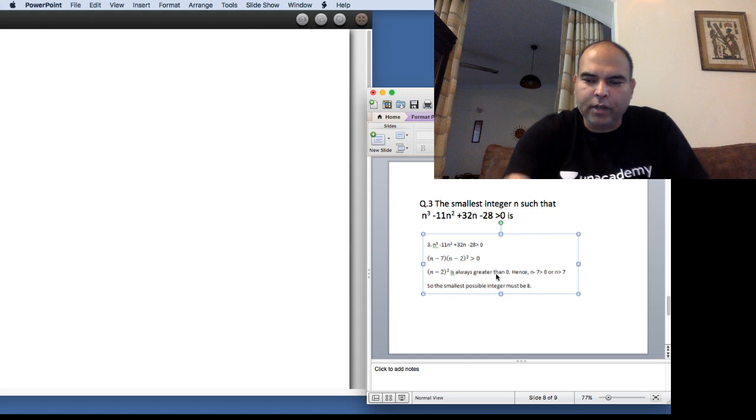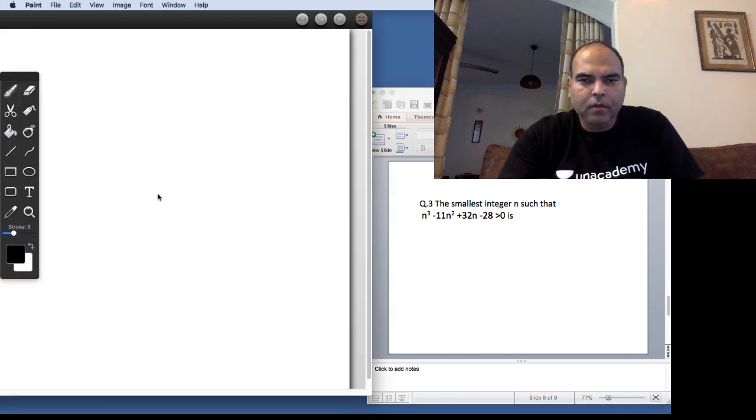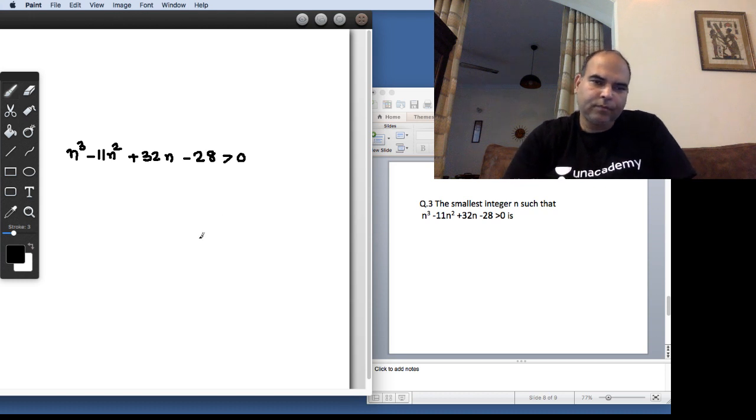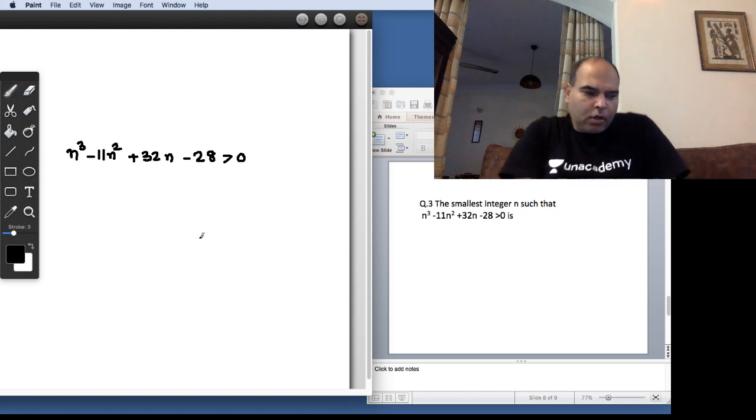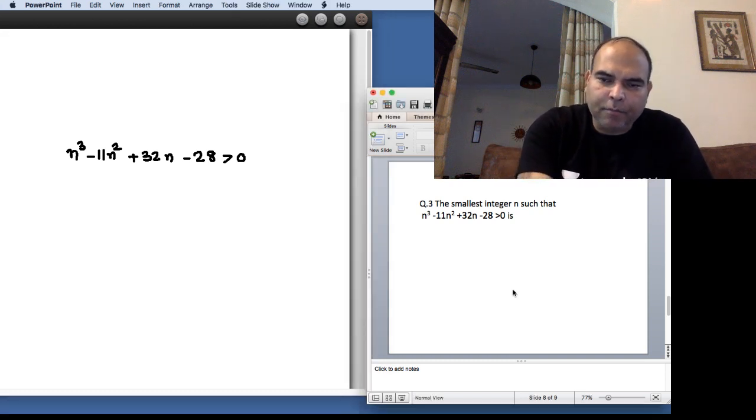The third question here is: the smallest integer n such that n cube minus 11n square plus 32n minus 28 is greater than 0. Now, one way to solve this is what I just deleted from my whiteboard here.